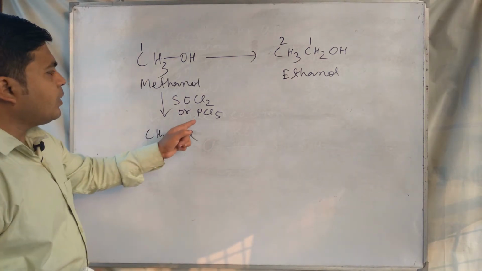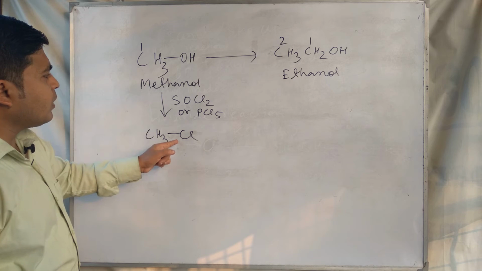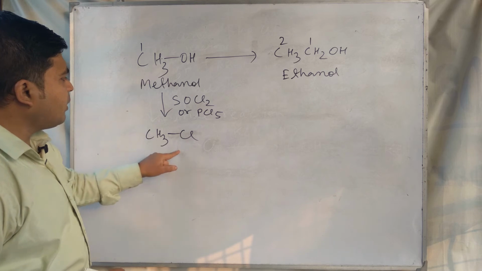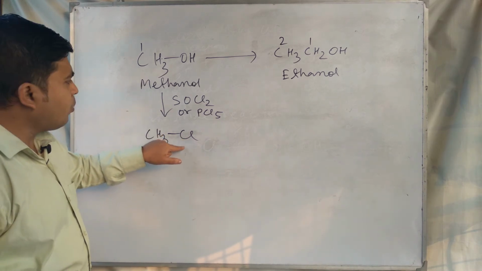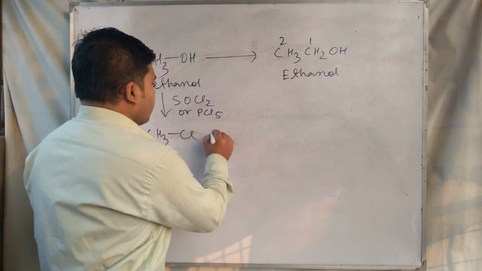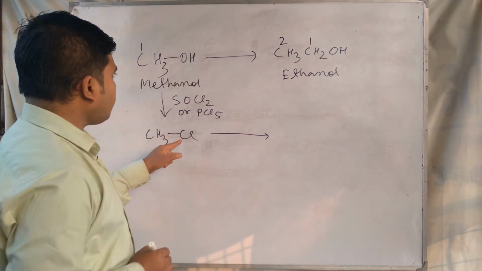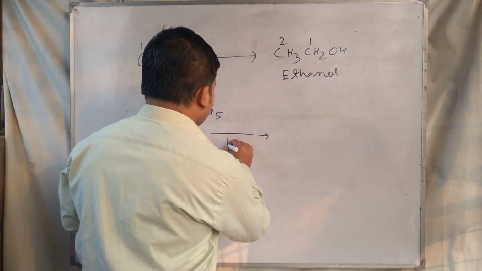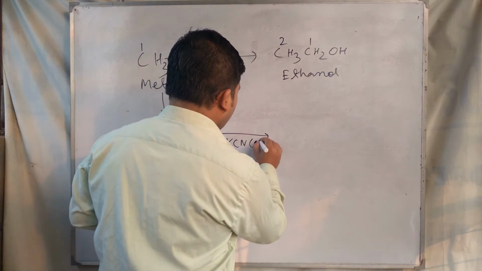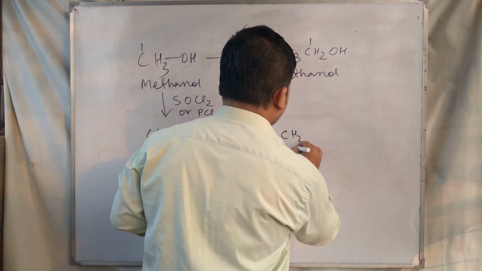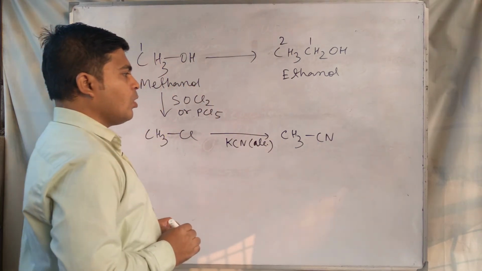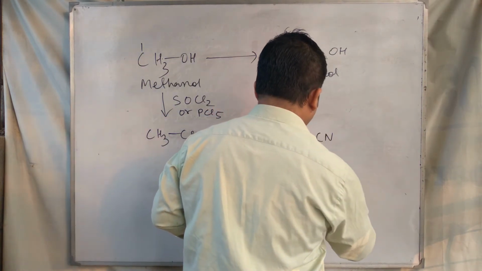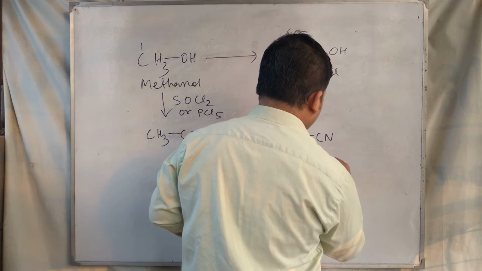CH3Cl. Also write the byproducts that are formed in these reactions. I am not writing here, I am trying to represent it shortly, but you have to write all the byproducts that are formed in this reaction. Okay. Next, after changing the functional group to chloro, what do we have to do? We have to use alcoholic KCN to change it to CH3CN, methyl cyanide.